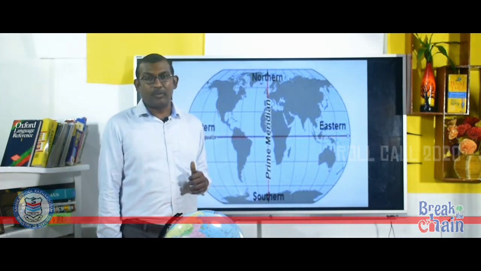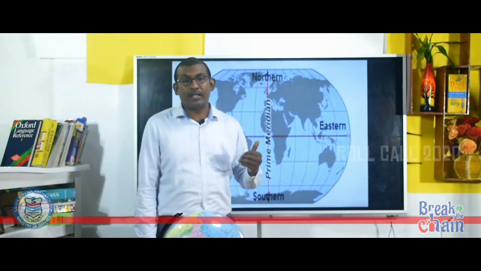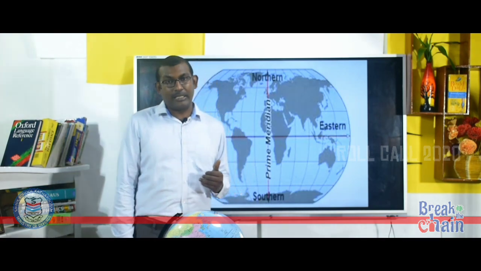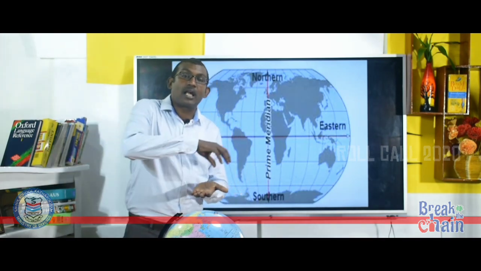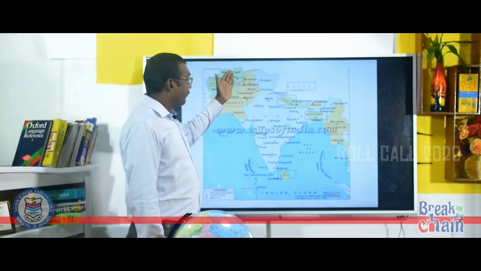Next reference will be who are all the neighbors or countries sharing common boundary with India, or what is surrounding India. India is surrounded by Pakistan, Afghanistan, China, Nepal, Bhutan, Myanmar, Bangladesh, Bay of Bengal, Indian Ocean and Arabian Sea.